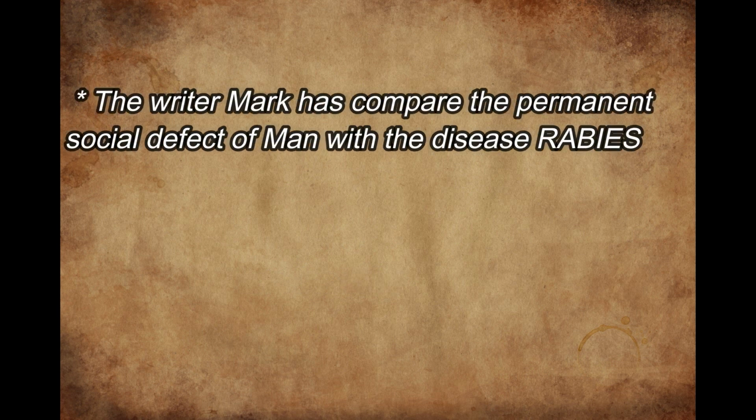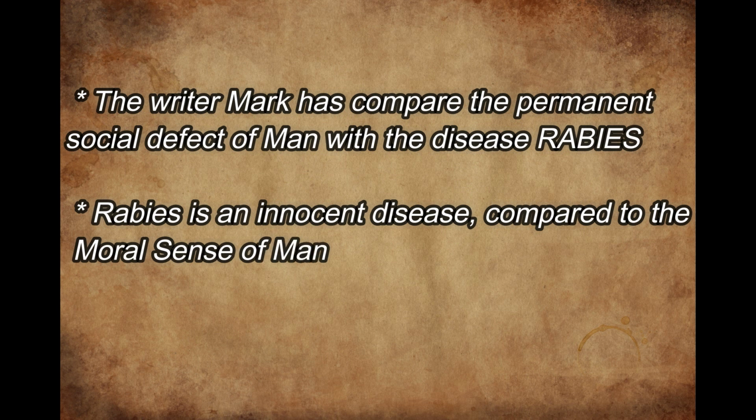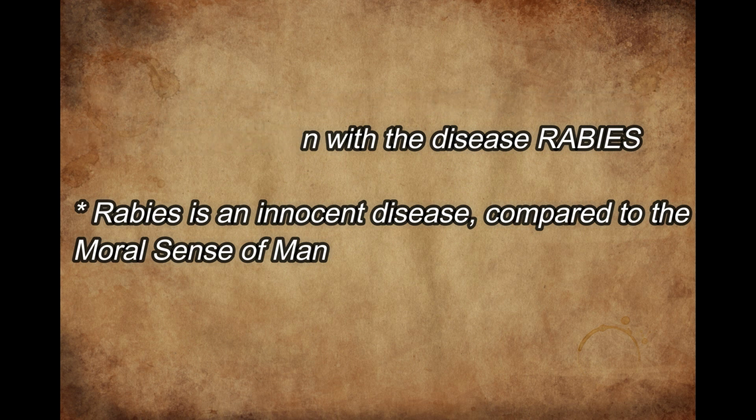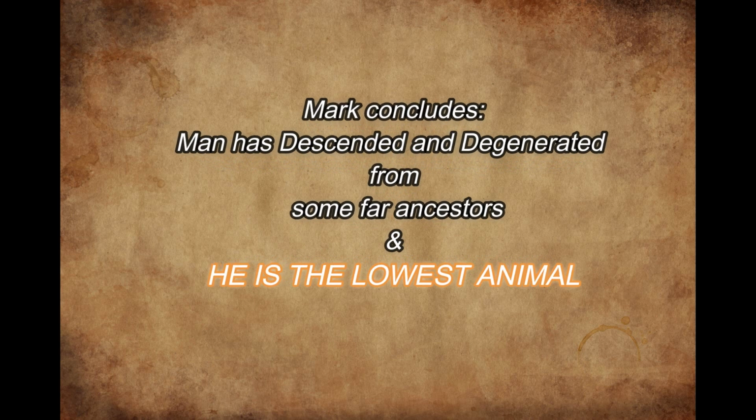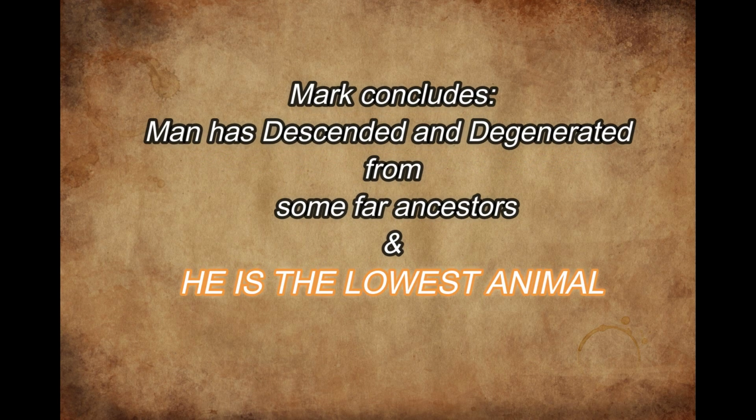The writer Mark has compared the permanent social defect of man with the disease rabies. Rabies is an innocent disease compared to the moral sense of man. That is the permanent defect of man. And at the end of the lesson, the writer has concluded his chapter, The Damned Human Race, that man has descended and degenerated from some far ancestors, and he is the lowest animal.